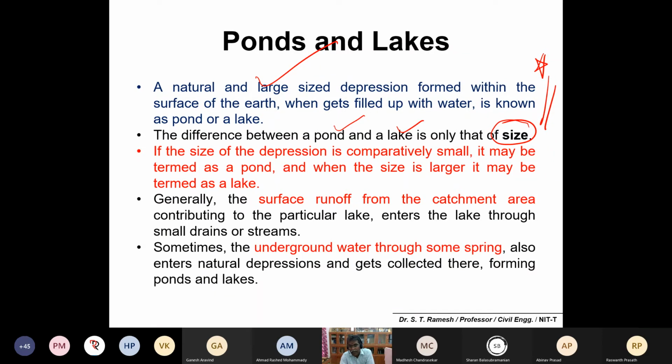One best example of a lake: those who are familiar with Ooty and Kodaikanal would have seen big lakes. Those who are familiar with Hyderabad would know Hussain Sagar Lake. Those who are familiar with Jammu and Kashmir would know Dal Lake, very very big in size. If the size of the depression is comparatively small, it is a pond, and if it is very large, you can call it a lake. The source of water for ponds and lakes is surface runoff from the catchment area. So please remember, this is only surface runoff.